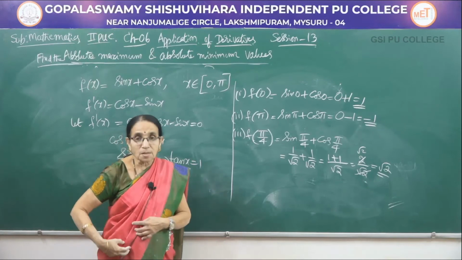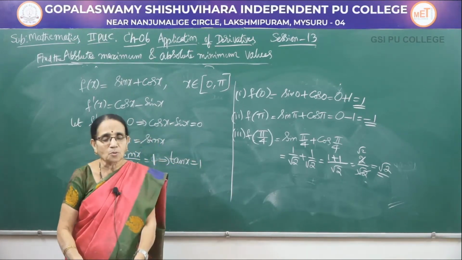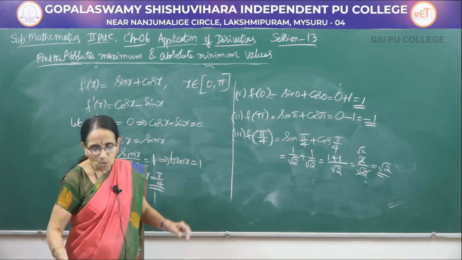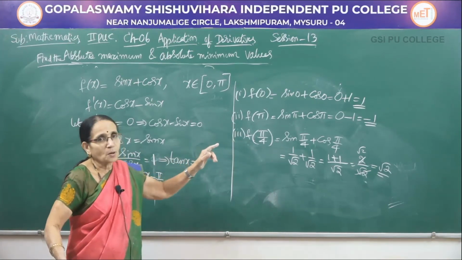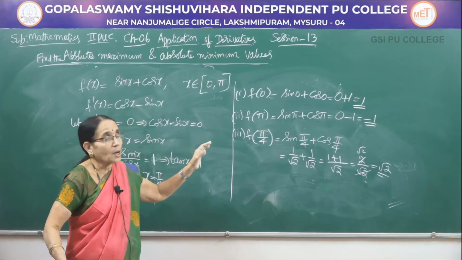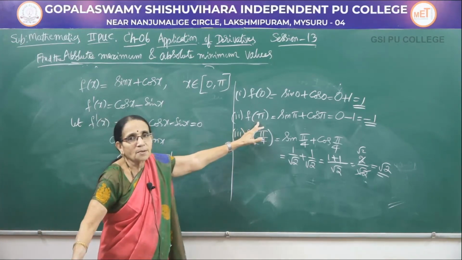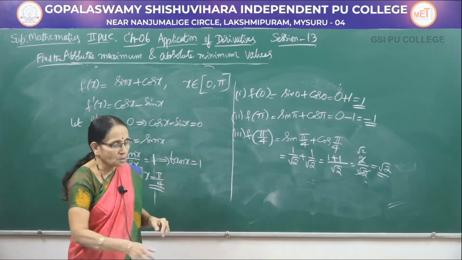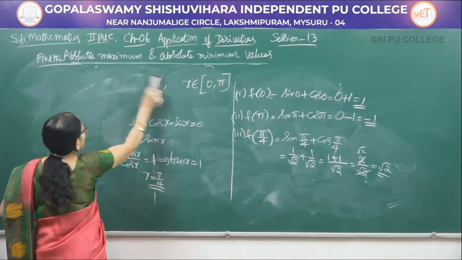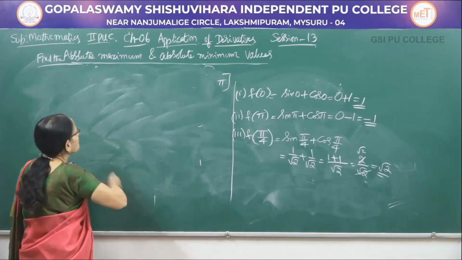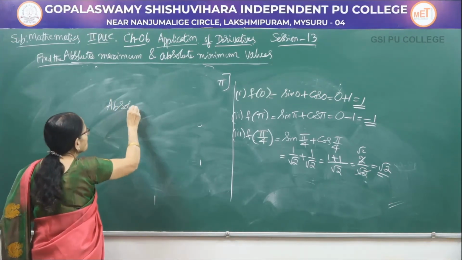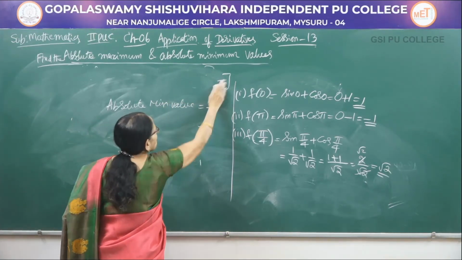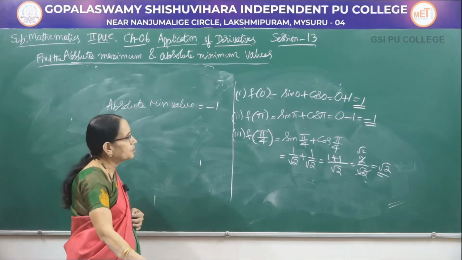Now, we have to decide which is the smallest value and which is the biggest value. Out of the 3 values, which can you consider as the smallest? You know that the negative number is there, minus 1. Therefore, the absolute minimum value is minus 1. At what point has it occurred? It has occurred at the second end point, pi. So, it is the absolute minimum value. You write here, the absolute minimum value is equal to minus 1. Absolute minimum value is minus 1.